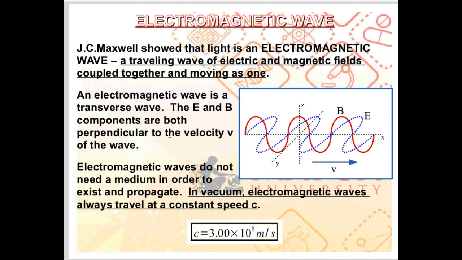Unlike a mechanical wave like a wave in a string or a sound wave, an electromagnetic wave does not need a medium in order to exist and propagate. A light wave can travel in vacuum. In vacuum, electromagnetic waves always travel at a constant speed c. c is equal to 3 times 10 to the 8th power meters per second.